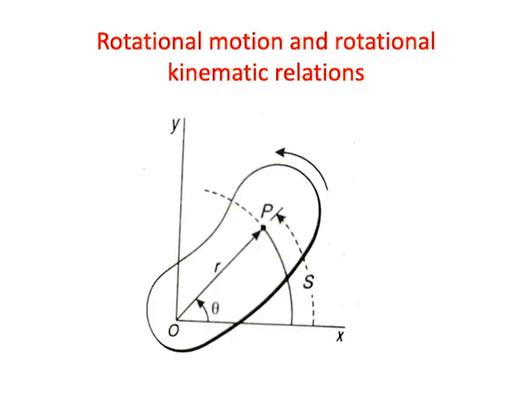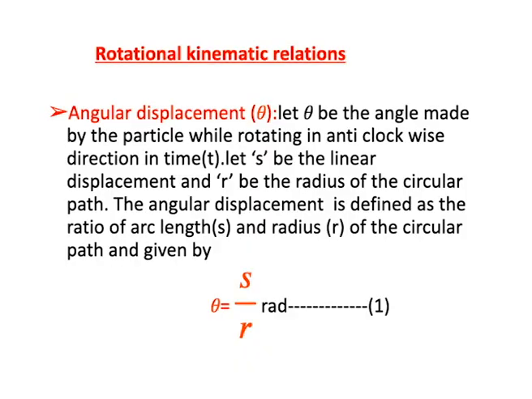Once again, this is the x axis, and the particle reaches point P after a time of t seconds. This is the displacement s, with an angle of theta, and the position vector OP has distance r. So the angular displacement is theta equal to s by r.